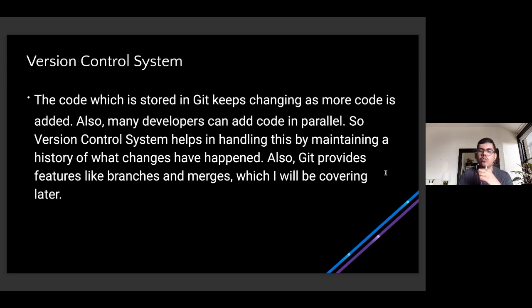So I hope you got a bit of an idea. Essentially, Git works as a guardian for your code, right? It keeps track of the entire history of whatever has been going on, along with your coworkers or peers who may be sitting at different places in the world but working on the same piece of code at the same point in time, right? That is the main motive behind the existence of Git. Why was it invented?